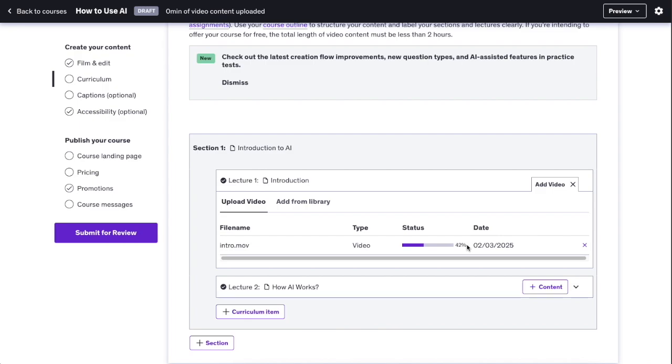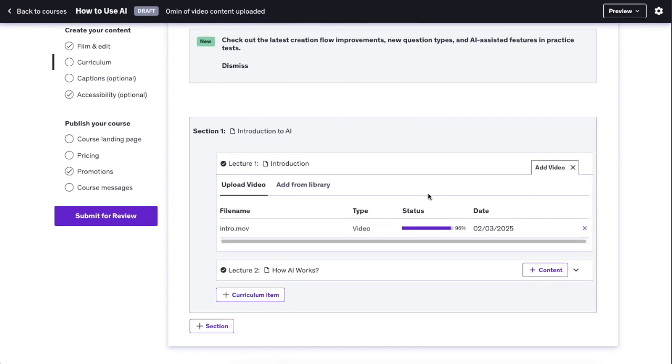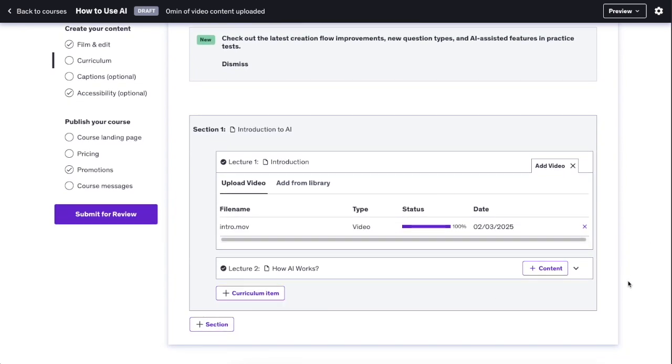Even though you can upload them in seconds or in a minute or two, it might still take a full hour to process the video, to optimize it for the platform, to make it high quality. So just keep this in mind. If you add some videos to your courses and they don't look instantly like the highest of quality, it's just because it's processing. But this one is pretty quick because it's only like a 50-second clip.